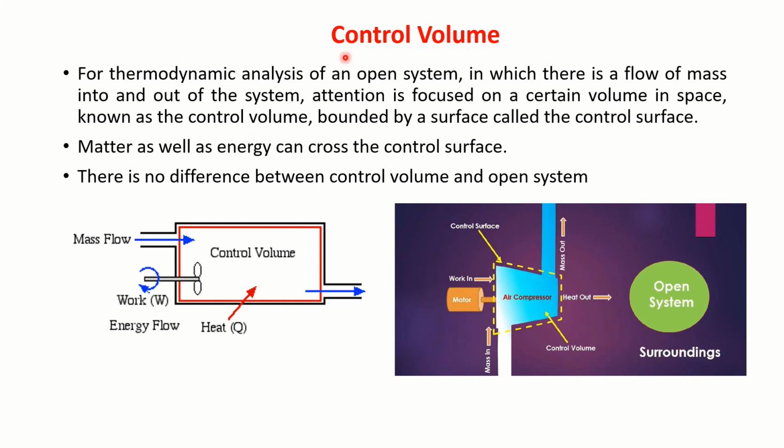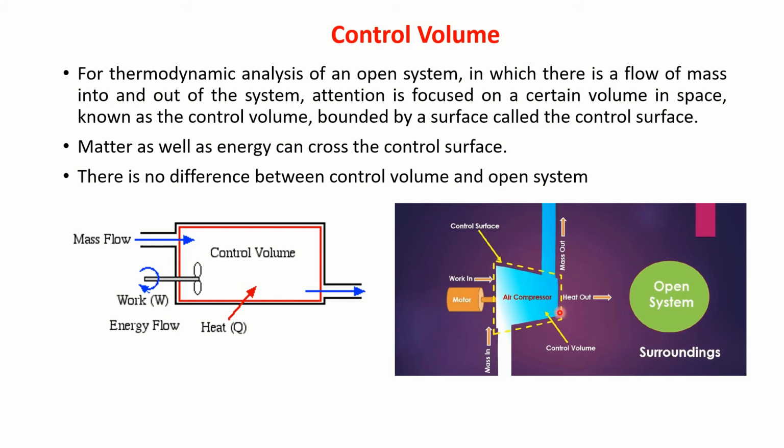There is another term that we use, which is control volume. Consider this compressor. This is the inlet of the compressor, this is the exit of the compressor. This compressor is driven by a motor. So as I switch on the motor, mass simply enters into it, then compresses, and mass gets out over here.